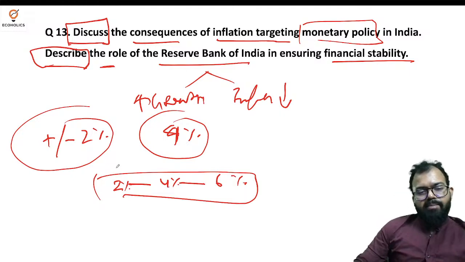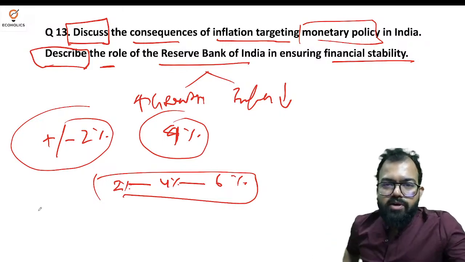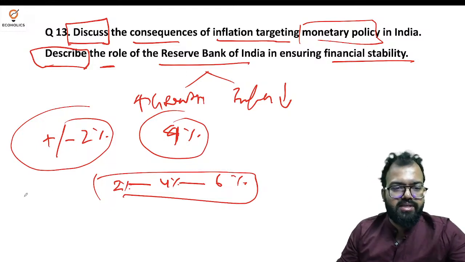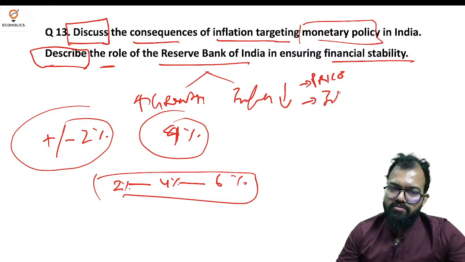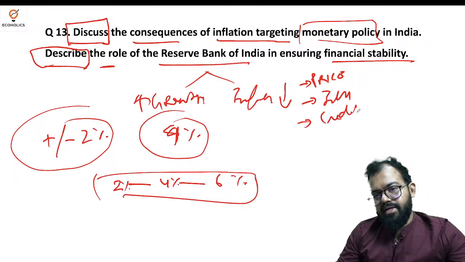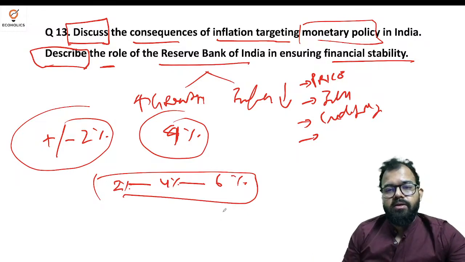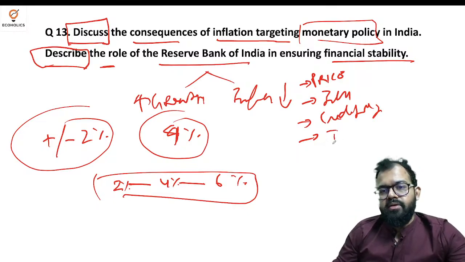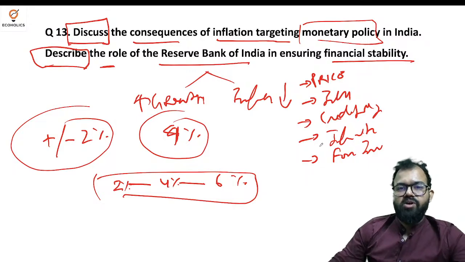Now here we need to understand that the band has consequences. One is price stability. It means people can predict what exactly the government is doing, what exactly RBI will do. So predictability is the most important thing. Second thing is about the inflation expectation. Third one is credibility. Now India has a credibility, like people have trust in the rupee. Rupee is becoming stronger, more credible, that it will not lose its value. Then inflation rates, core inflation, etc. And the most important thing is foreign investment. That is where capital comes in. So these are the things that work in our favor.